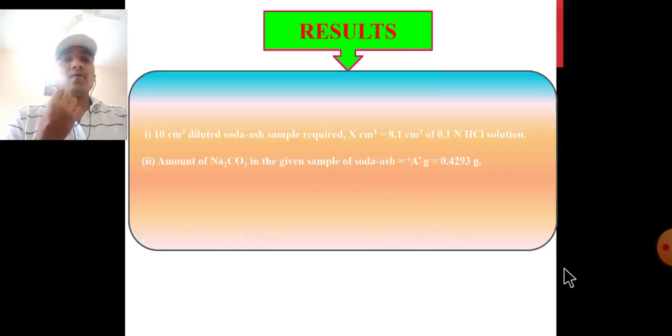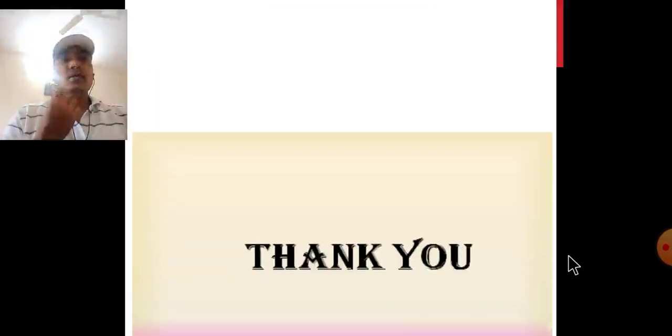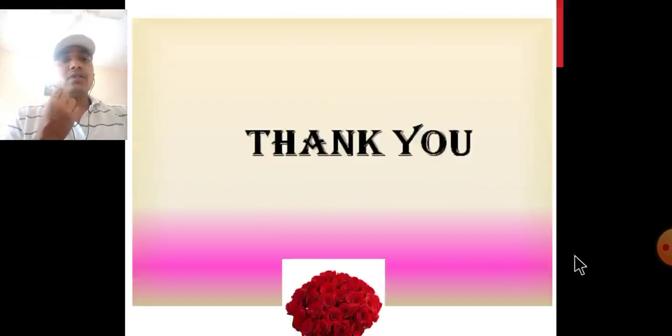Result of this experiment: first, 10 ml of diluted soda ash sample requires x cm cube, equal to 8.1 cm cube, of 0.1 normal HCl solution. Second, the amount of sodium carbonate in the given sample of soda ash is equal to a gram, is equal to 0.4293 gram. Third, the percentage purity of the soda ash sample is B percent, that is 81% of soda ash in the given sample. Thank you for listening and watching.